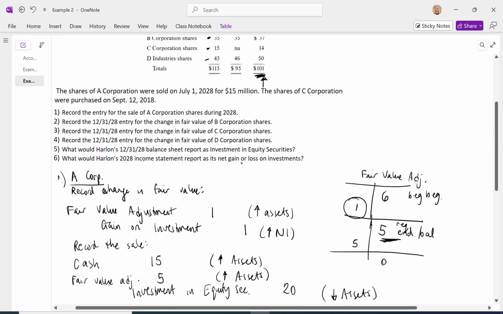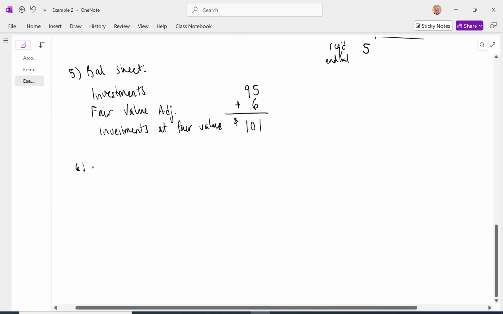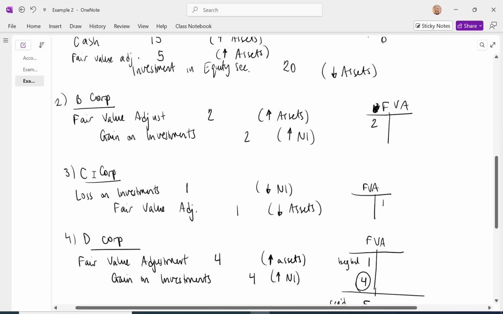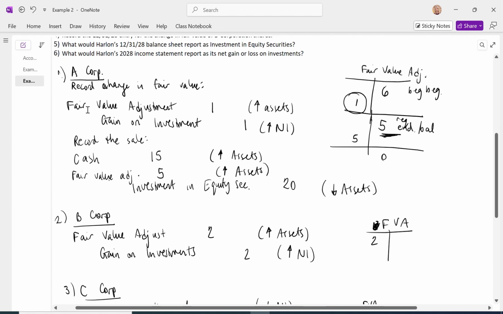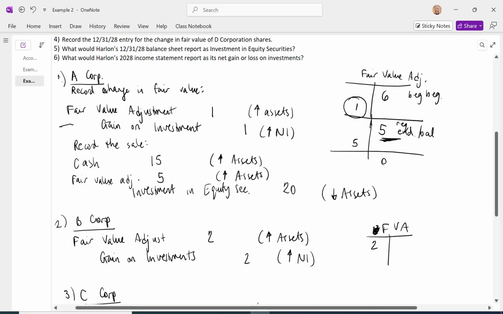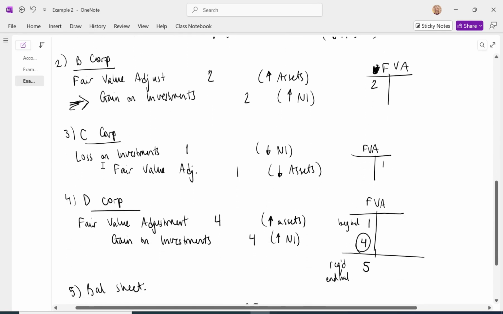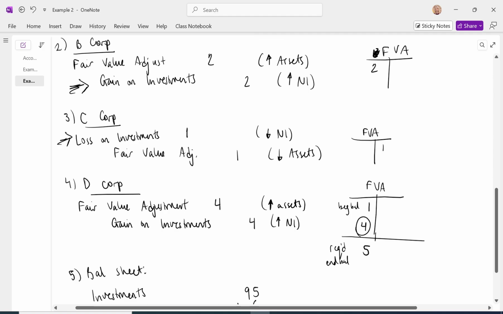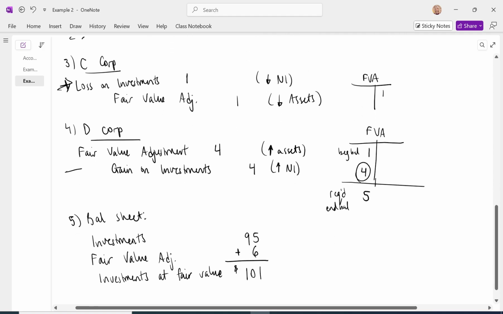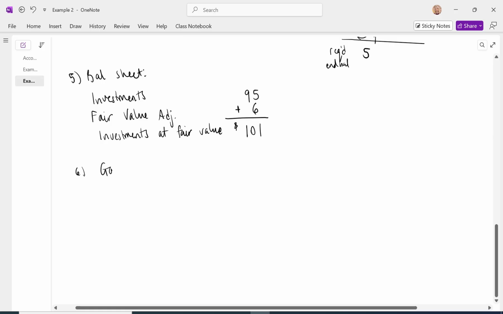What would the income statement report as net gain or loss on investments? It would be the total gain or loss for each of these. So in 2028, we have the gain on investment of 1 million, a gain on investment here of 2 million, now we're up to 3, minus 1 for this loss, plus 4 for this gain here. And that's going to get us to a total gain on investment of 6 million.